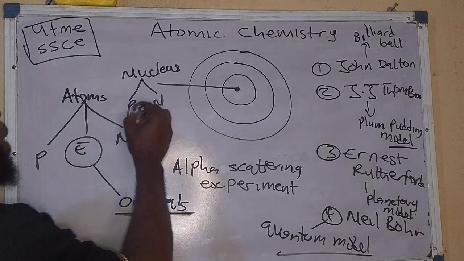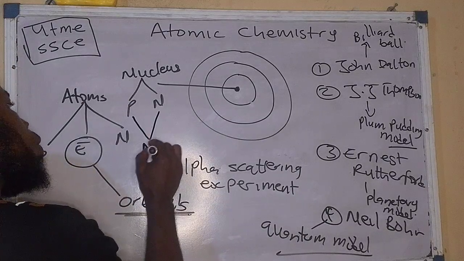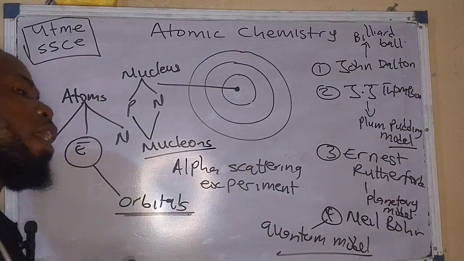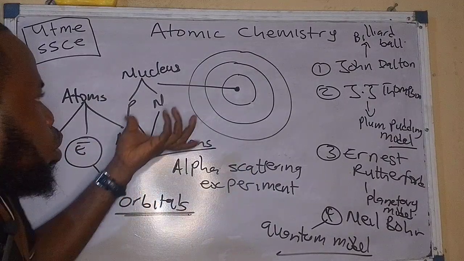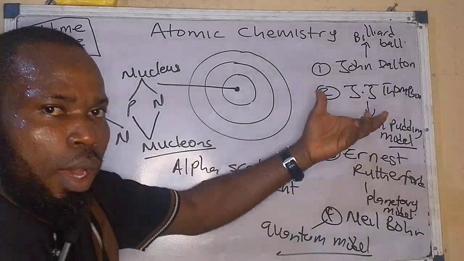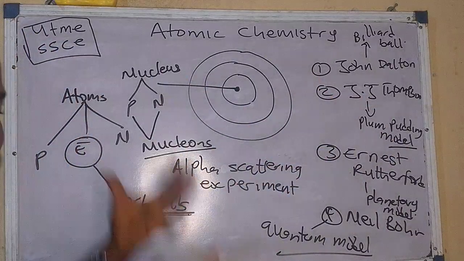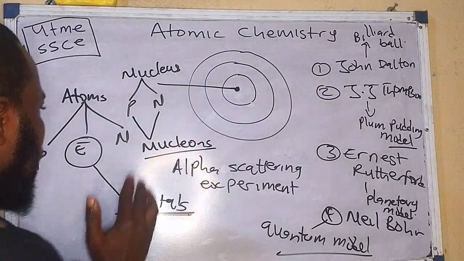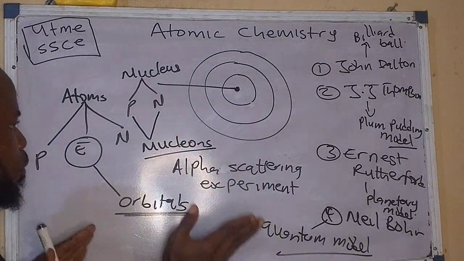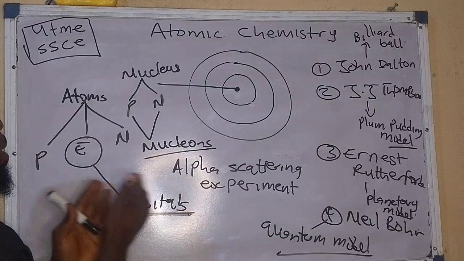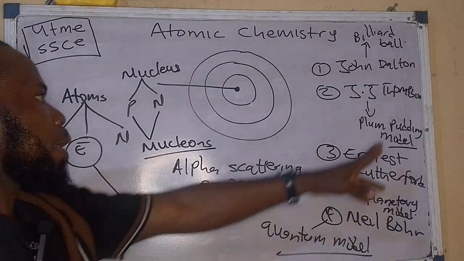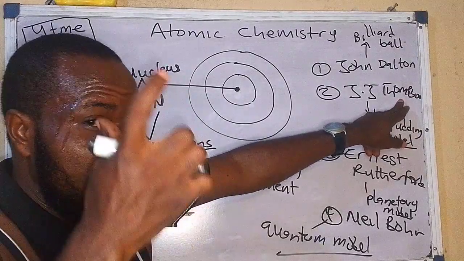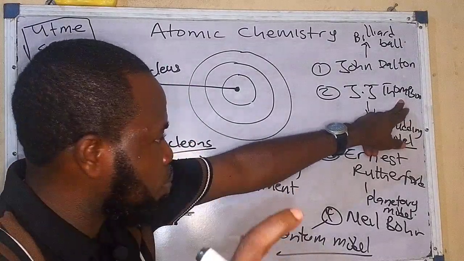Now these protons and neutrons are collectively known as what? As nucleons. So if you are asked what is the nucleon number of an element or atom, you are able to bring it out. Also put at the back of your mind that the scientist that discovered the electron is J.J. Thomson. He did an experiment which is known as the cathode ray experiment.